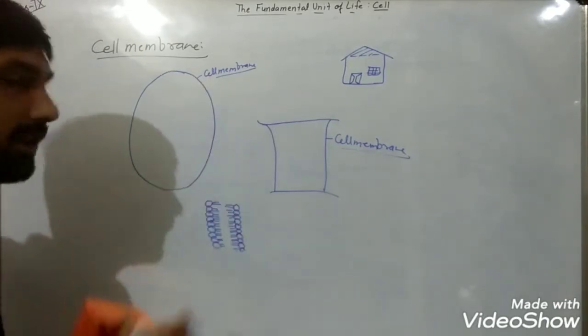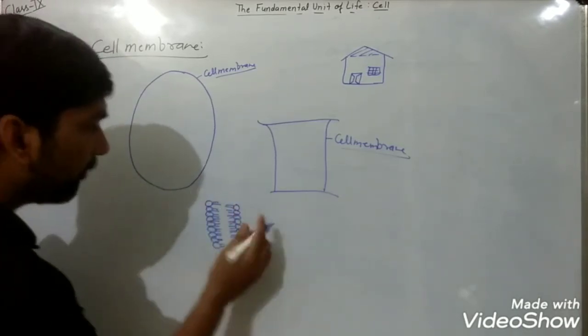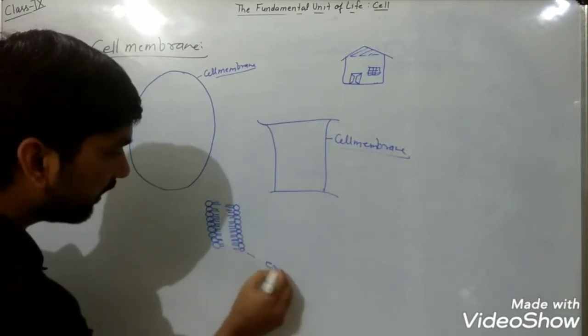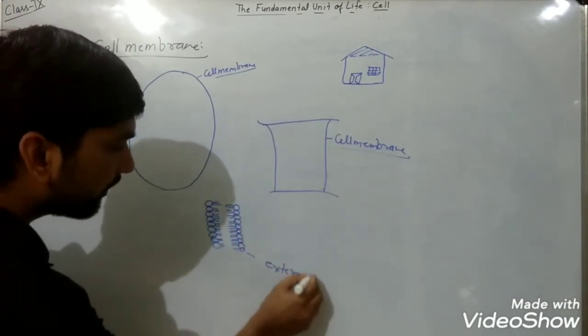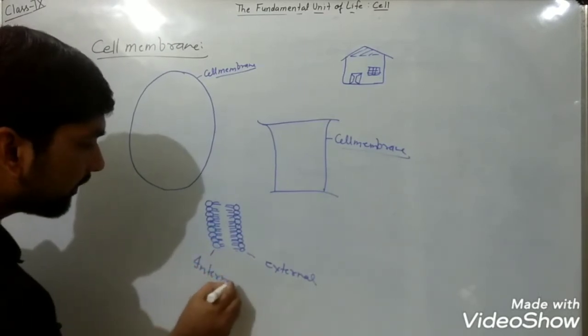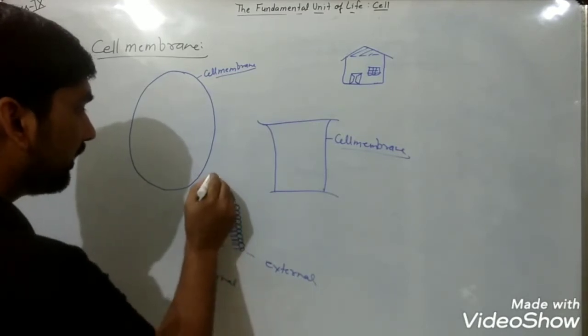So why are we calling it a bilayer or bi-lipid layer? Because one layer is on the external side, if this is the external one, then this will be the internal. These layers are what?